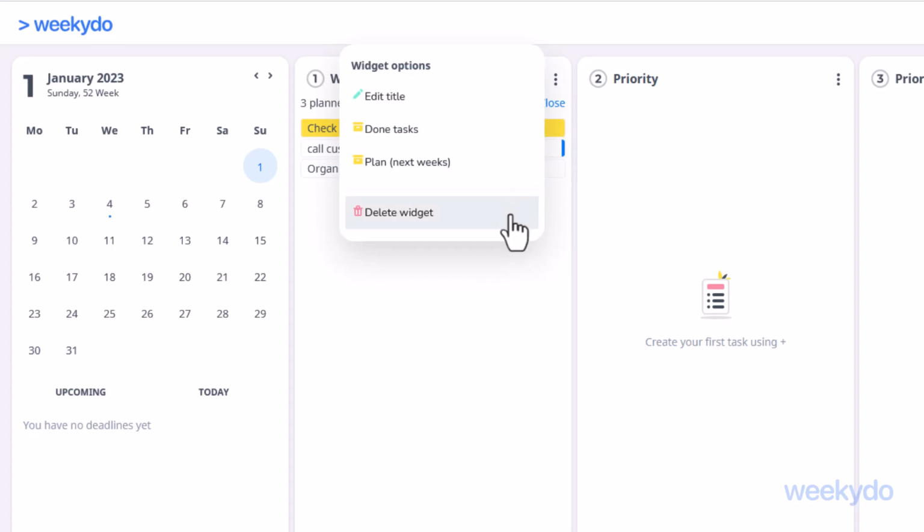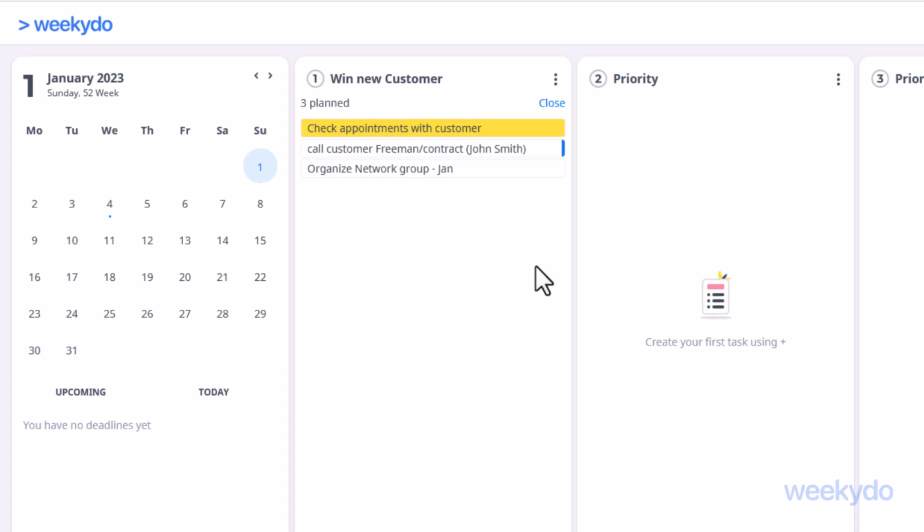In Plan Next Weeks, you will find all the tasks that are to be completed over the following weeks. In our case, there are 3 planned. If you move the mouse over a task, you can click on the round arrow to the left of the text and update the task for the current week's schedule. If this is confusing for you now, please have a look at the chapter, The Weekly Schedule Principle. Once you are done, just click on Close.